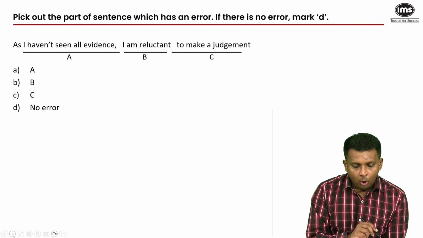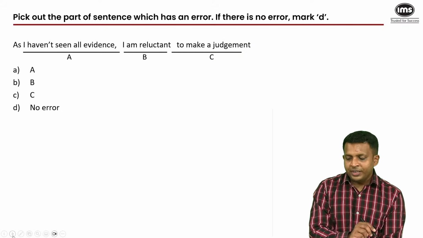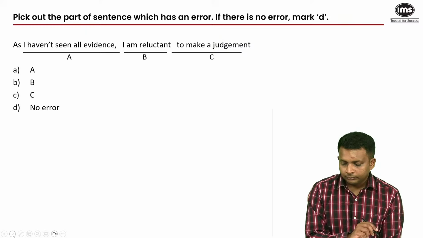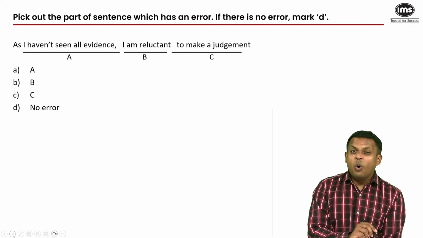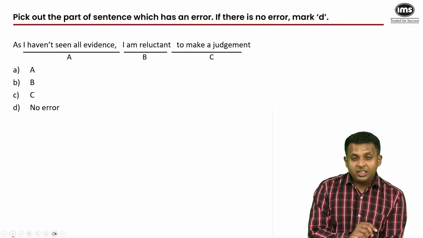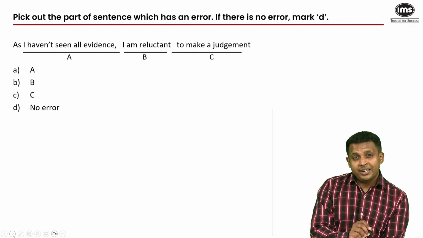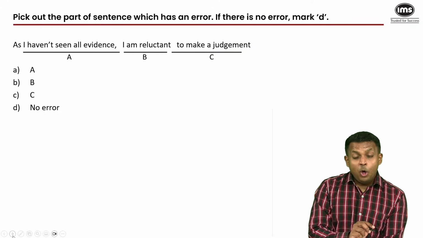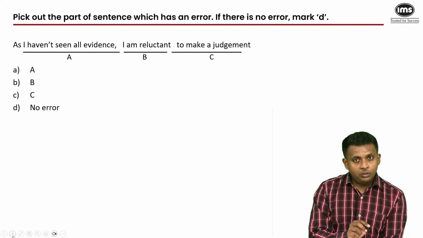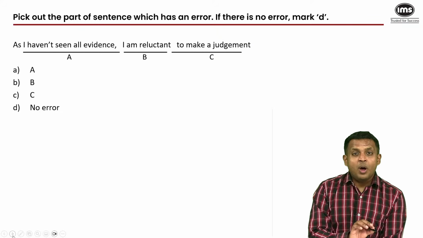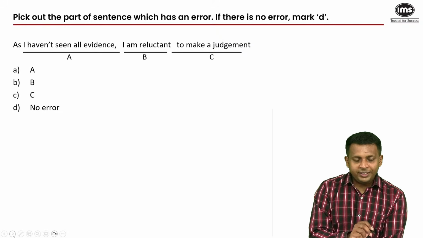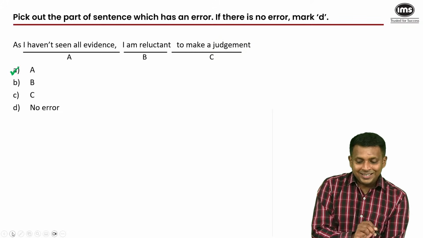As I haven't seen all evidence, I am reluctant to make a judgment. Now, one little trend that I've noticed is often this question type where a sentence has been divided into three parts, often but not always, but very often, it's based on an error related to articles. So I think that would be a good point to start looking for the error. Now, here your answer is A.